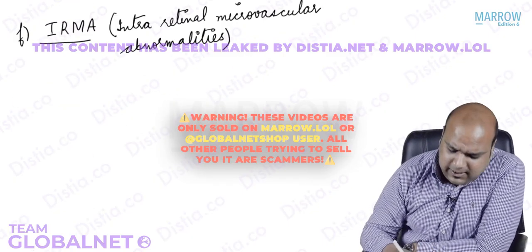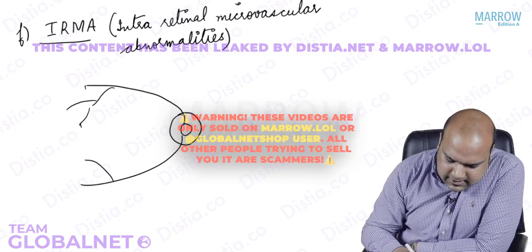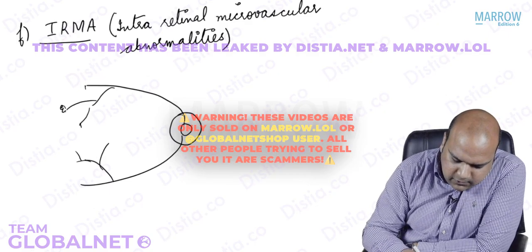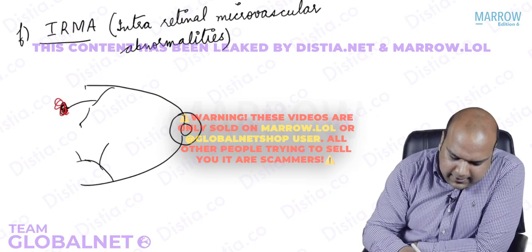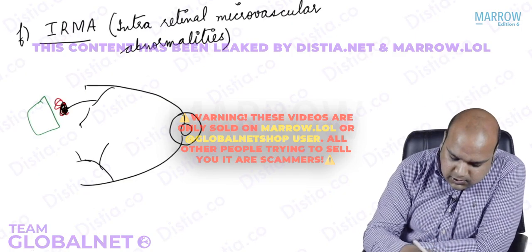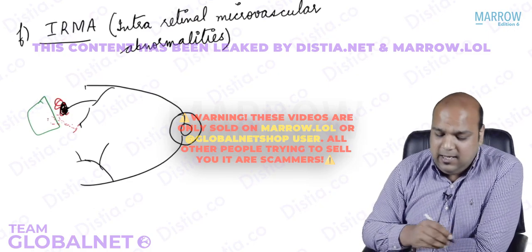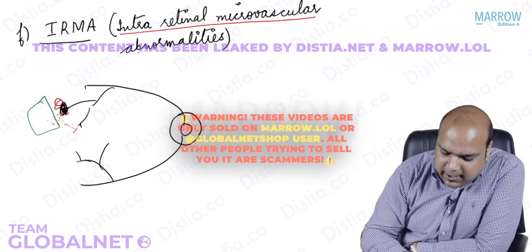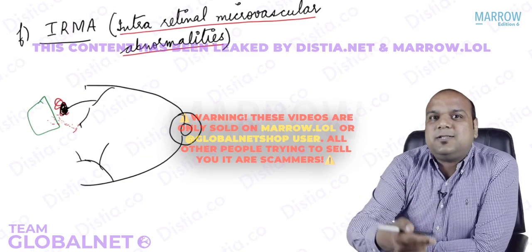We are trying to say, let's say, this is my optic disc. These are my blood vessels. Let's say there is some leakage occurring from this blood vessel. Due to that, the area in front of this will become hypoxic. So, the other blood vessel will form a small shunt vessel to this area. Okay, everybody? And this is intraretinal microvascular abnormalities. These are not neovessels, these are precursors to neovessels.